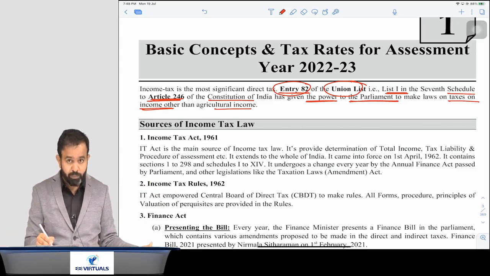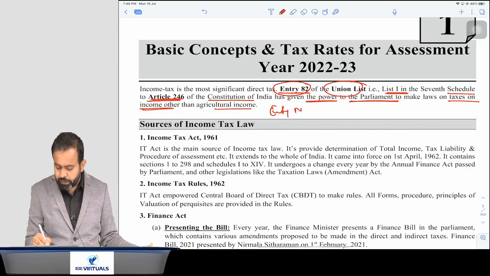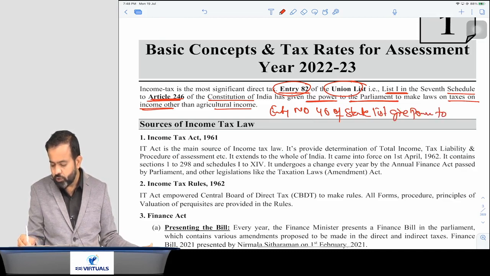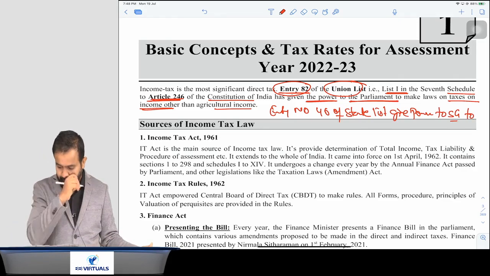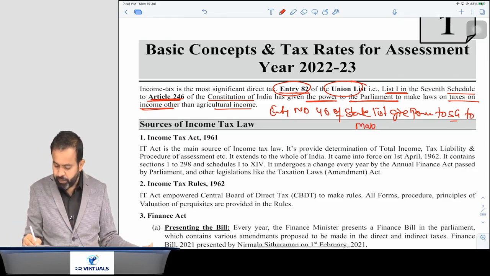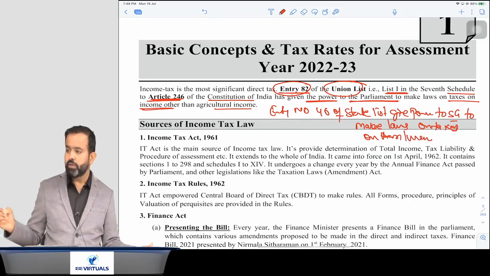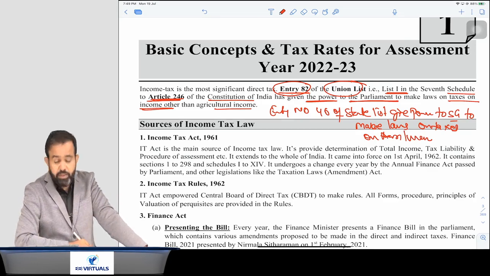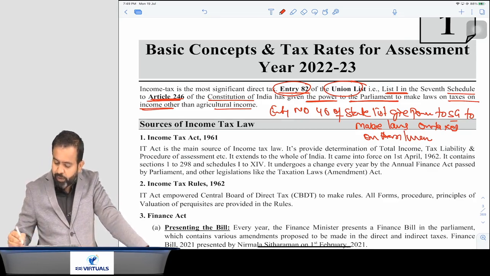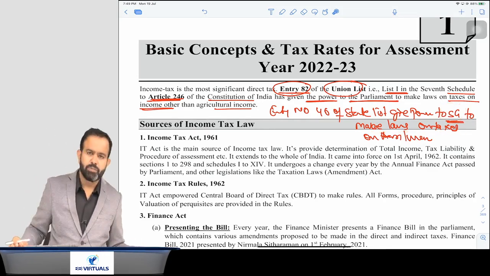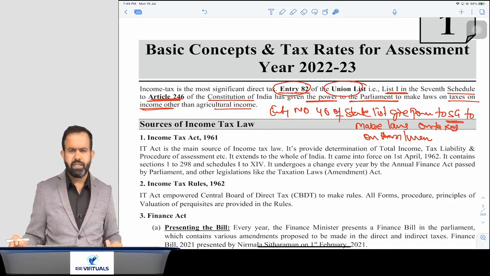So if you have the book, you can write that entry number 46 of the State List gives power to the state government to make laws on taxes on agriculture income. So on agriculture income, if any state government wants to charge the tax, they can make the law.